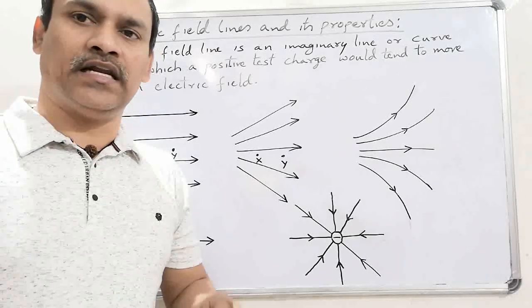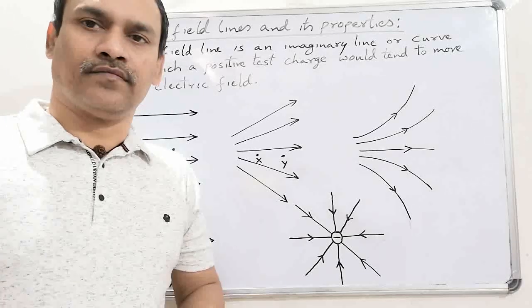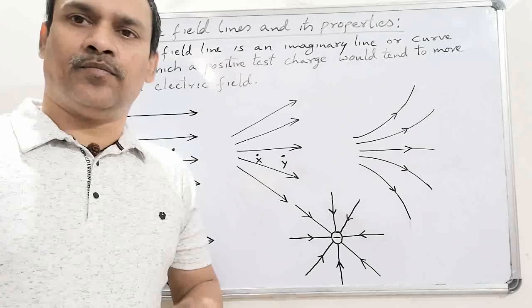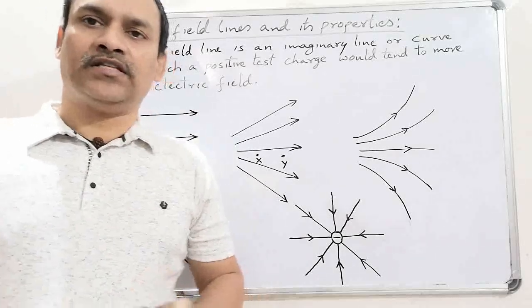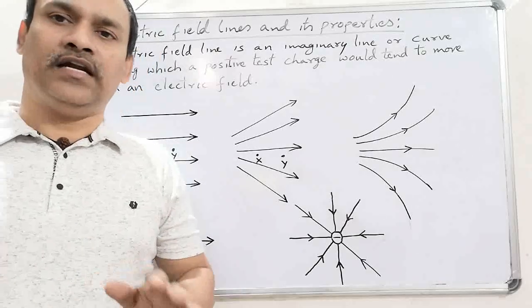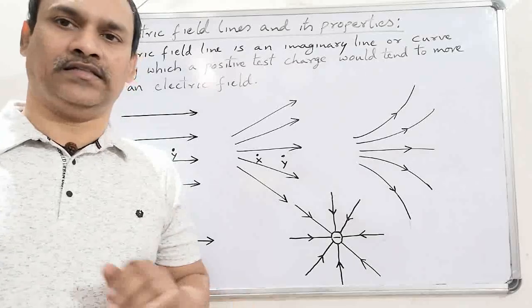That's why the electric field intensity is also a vector. As it is a vector, it possesses both magnitude and direction. To get a clear picture of electric field intensity, we can use the concept of electric field lines.